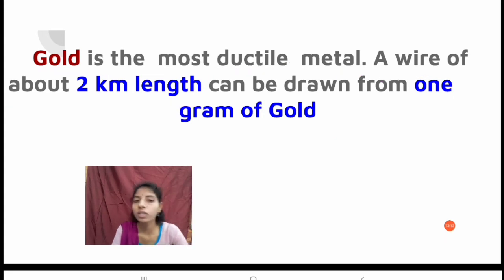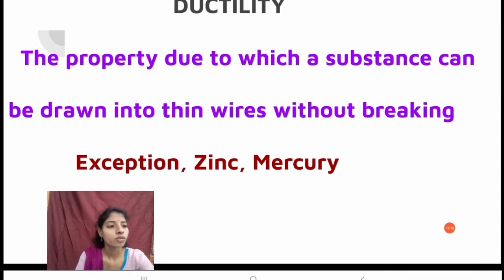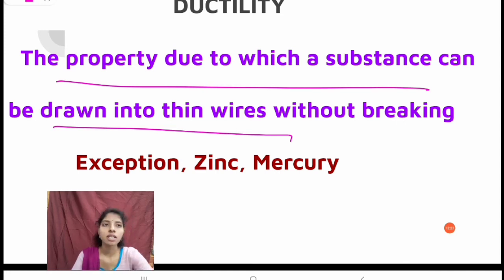So then what about the non-metals? First of all, see here, the property due to which a substance can be drawn into thin wires without breaking is known as ductility. When we draw gold or copper wires, we will not observe any breaking. We can make very long, thin wires.